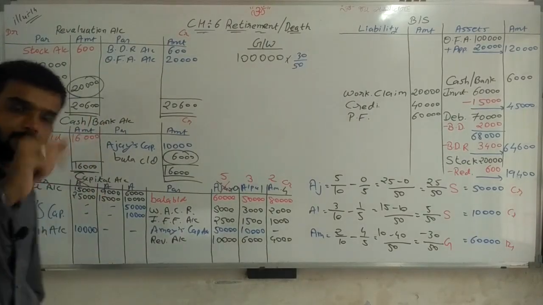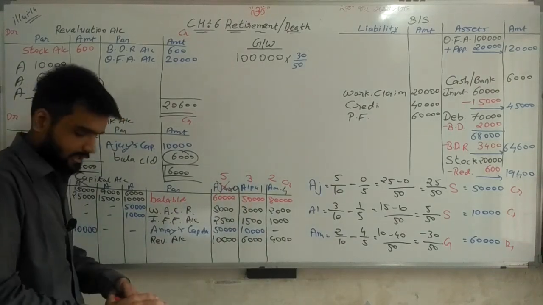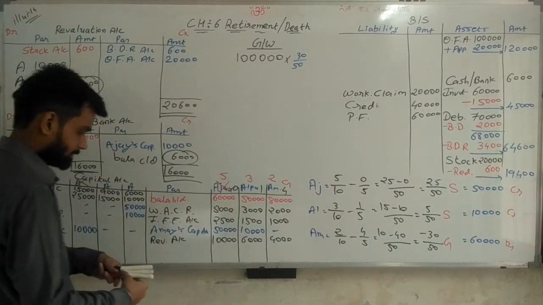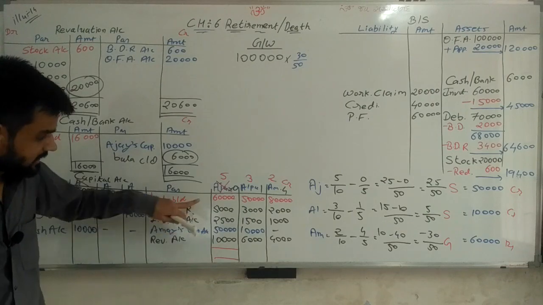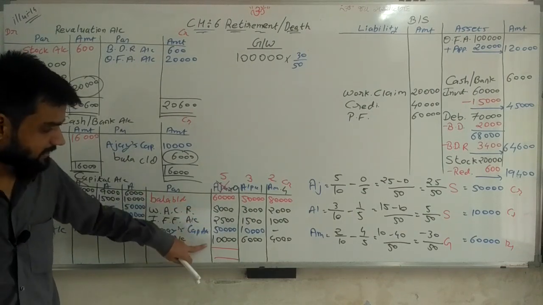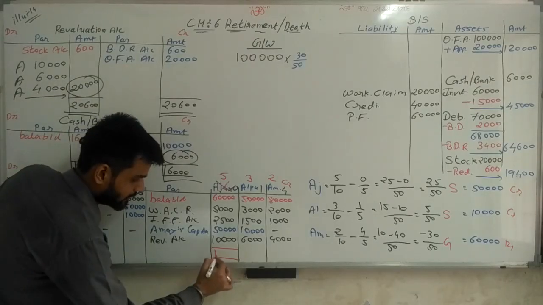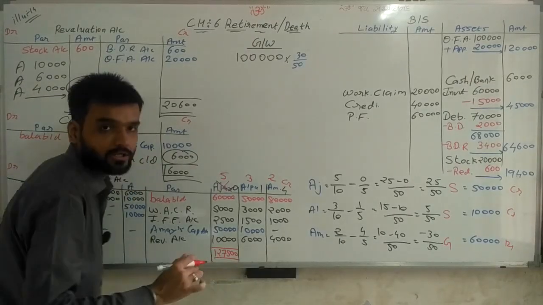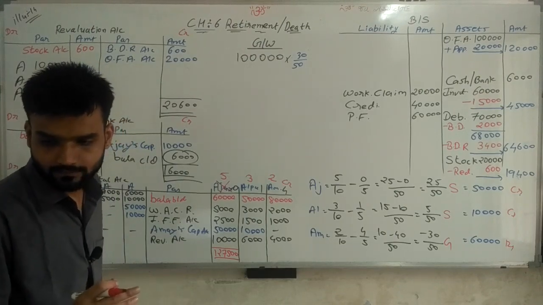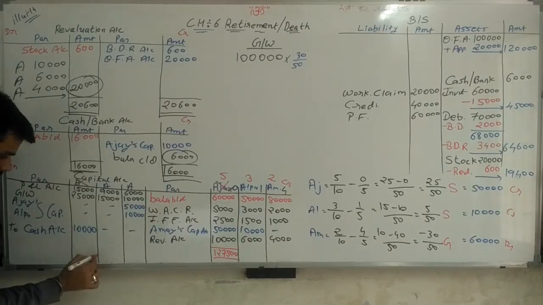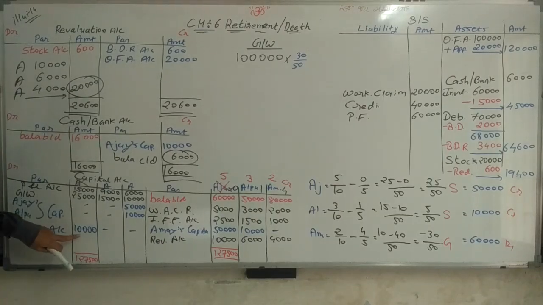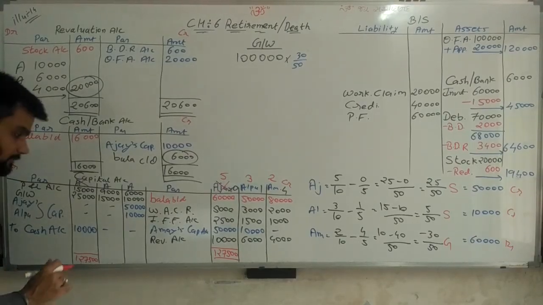Now closing our partners' accounts. First of all, I am closing the retiring partner's account: 60,000, 5,000, 2,500, 50 and 60. If we make the total of this, 1,27,500 is the answer. Going ahead, from 1,27,500 I am deducting 10,000, 25,000 and 15,000 and getting 77,500.